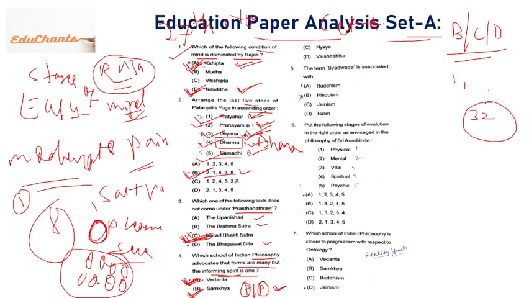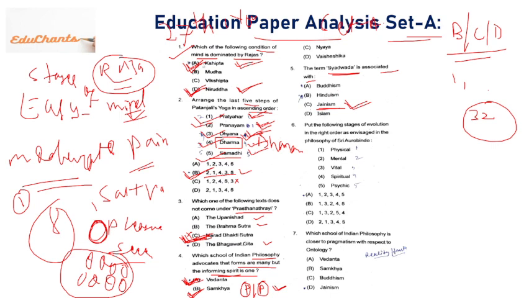Okay. Then fifth question. Syadvad is associated with, it is definitely associated with Jainism, right? It is a part of Jainism, not Buddhism, not Hinduism, not Islamism, right? We will discuss it later on in detail, Jainism, okay?